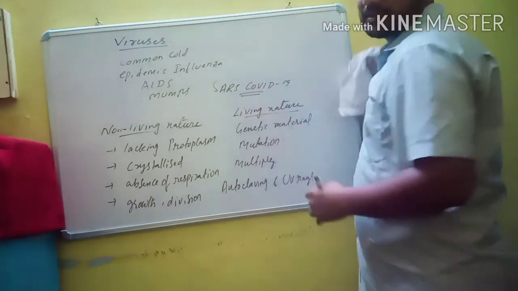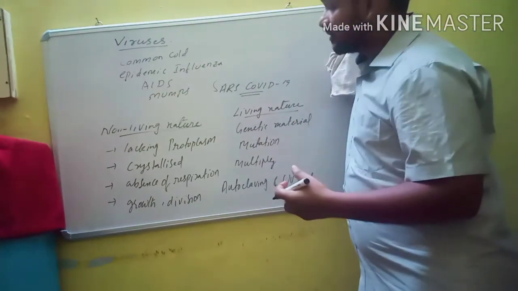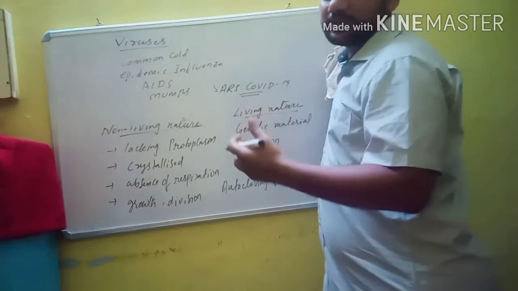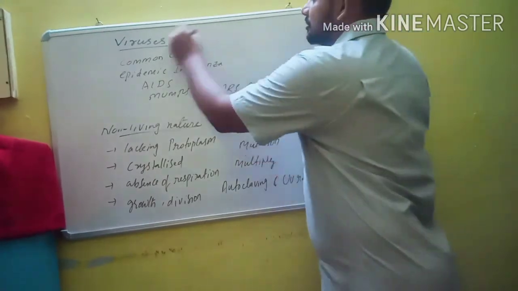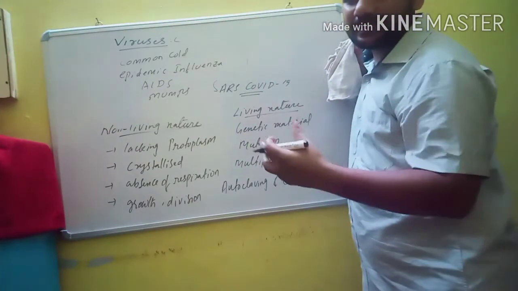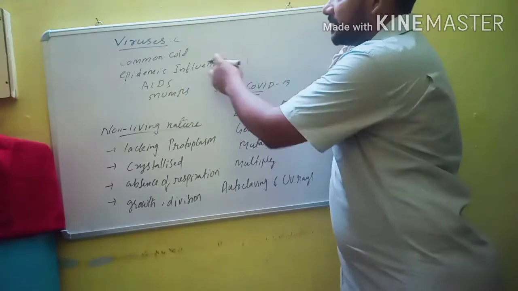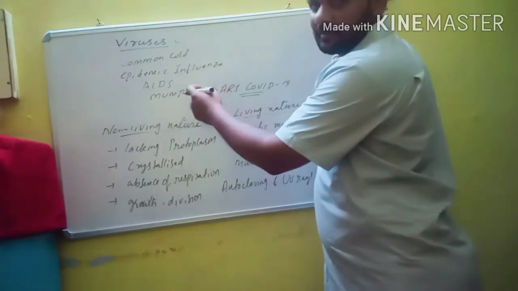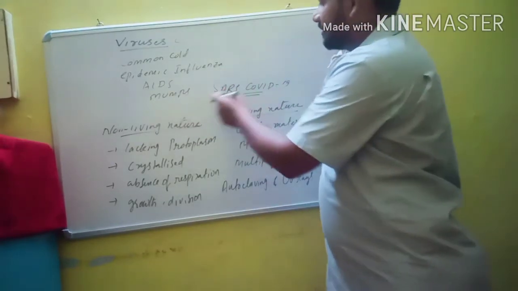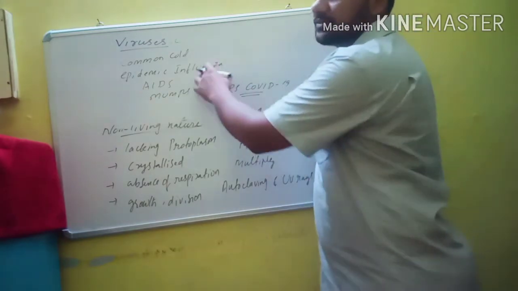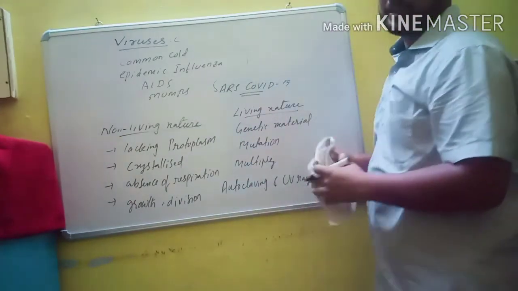So this is one of the species, which is corona. Corona also causes a large number of respiratory diseases. That is also one of the diseases caused by virus. So viruses can cause a large number of diseases like common cold, epidemic influenza, AIDS, mumps, then COVID-19, SARS-CoV-19. All are dreadful diseases which are caused by viruses.